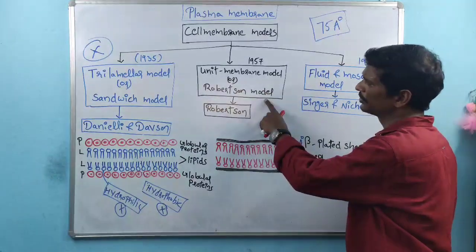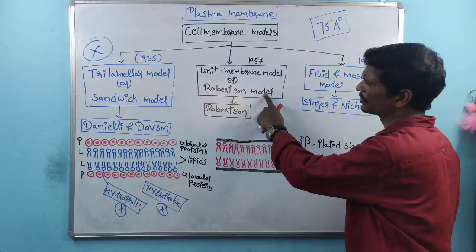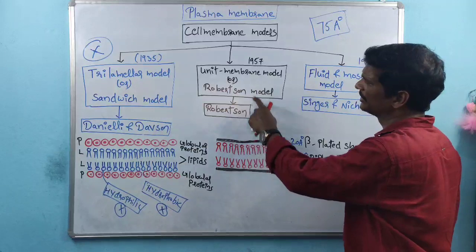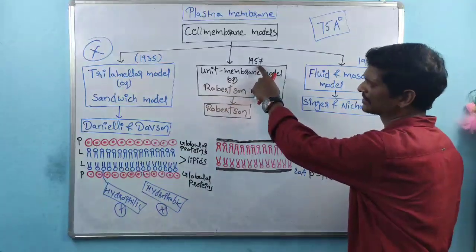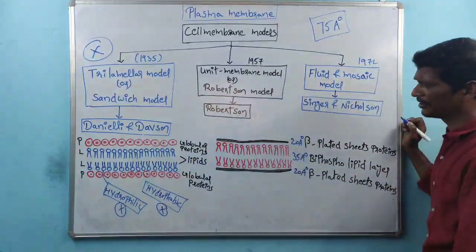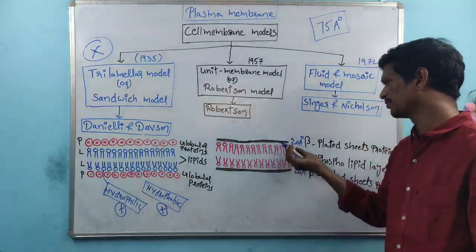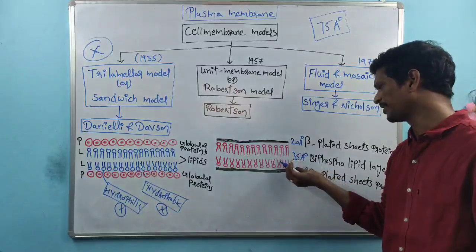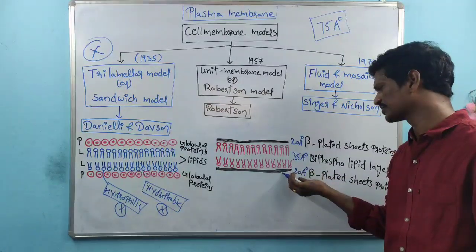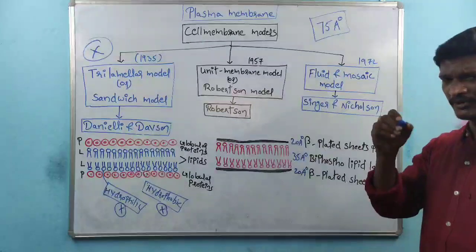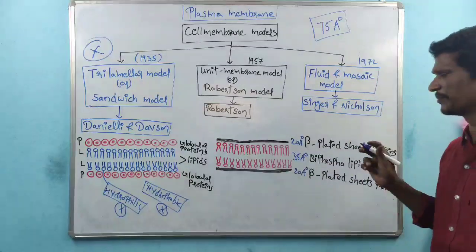This model is also called the Robertson model because the Robertson model, or unit membrane model, was proposed by Robertson in 1957. The year is 1957, right? According to this model, the arrangement is the same: proteins are outside, there is a bi-phospholipid layer inside, and on the other outside there is again a protein layer. But here every layer has a particular measurement.